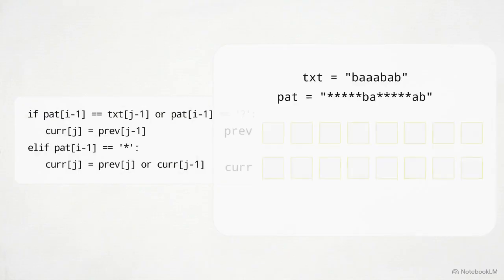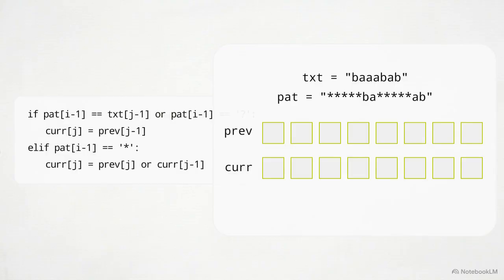This is the optimized Python code executing a highly complex test case loaded with wildcards. The one-to-one matching logic maps precisely into standard if and elif statements. When characters match, the code pulls the Boolean value straight from the previous row array. When evaluating a star, the logic becomes a single Boolean OR statement, checking if either the top array value or the left array value resolves to true.